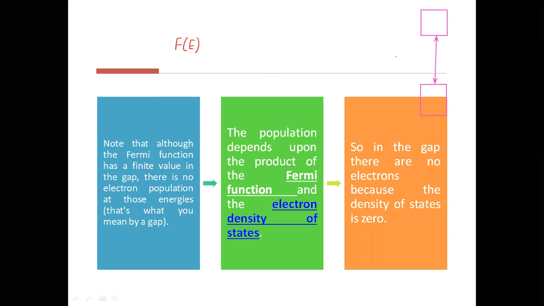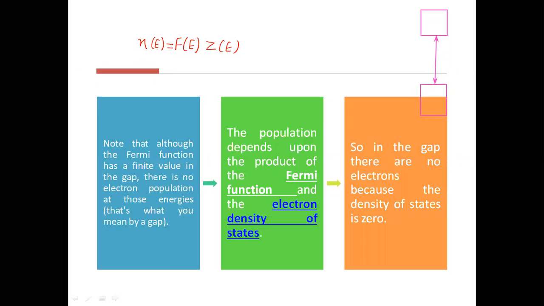But even then, the number density of charge carriers, meaning the number of electrons per unit volume within this band gap, is 0. Why is it so? The number density Ne of electrons is the product of Fe and Ze. So this is one more significance of Fe. It also helps to find the number density.